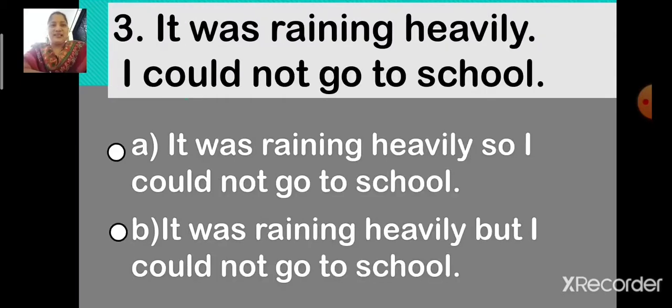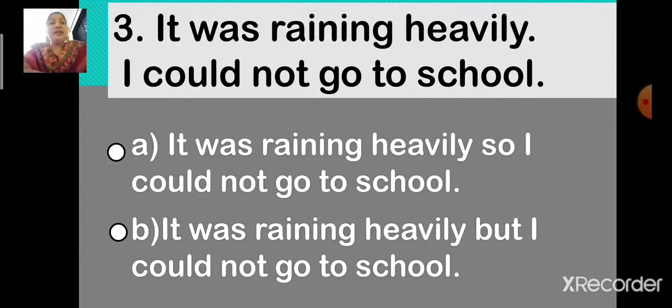Now next. Number 3. It was raining heavily, full stop. I could not go to school, full stop. Now children, the options are option A, it was raining heavily, so I could not go to school. And option B, it was raining heavily, but I could not go to school. Now children, select the correct option. Which is the correct answer?